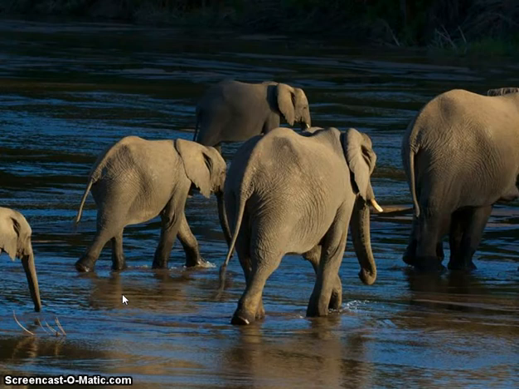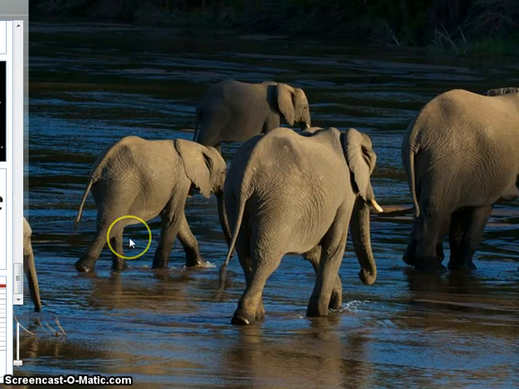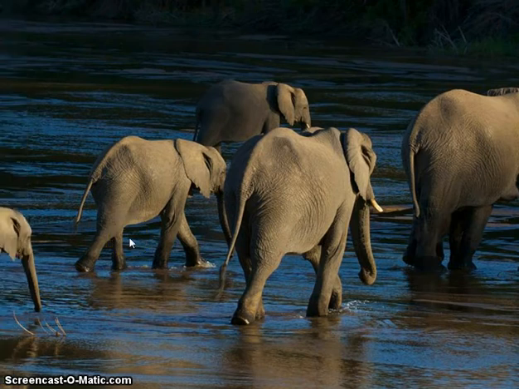So I'm just inferring that they've cooled off and they're heading back out because it looks like they're heading out of the river. My prediction could be they may be getting some water to drink before they head out of the river. That was a qualitative observation, a quantitative observation, an inference and a prediction.